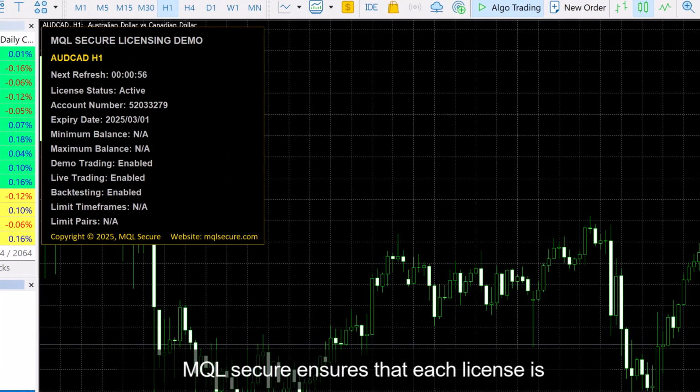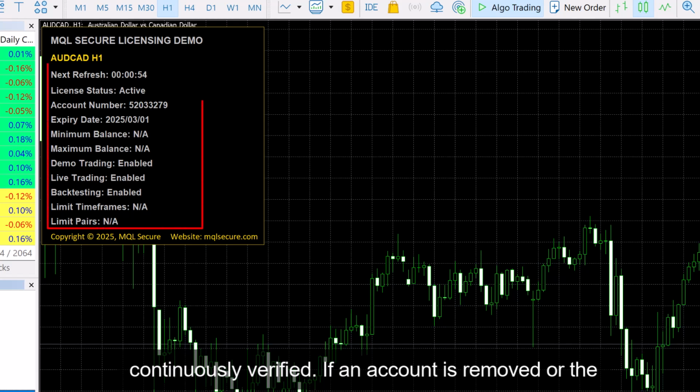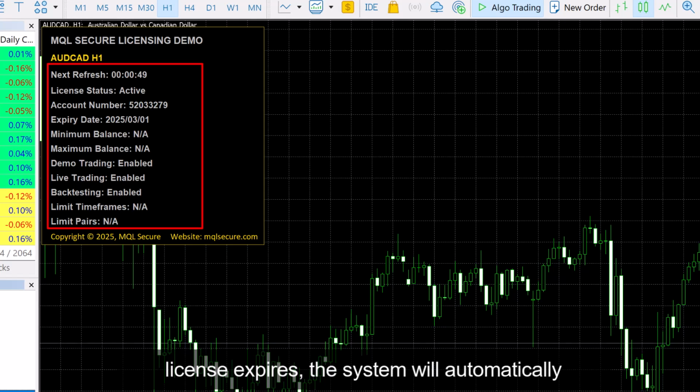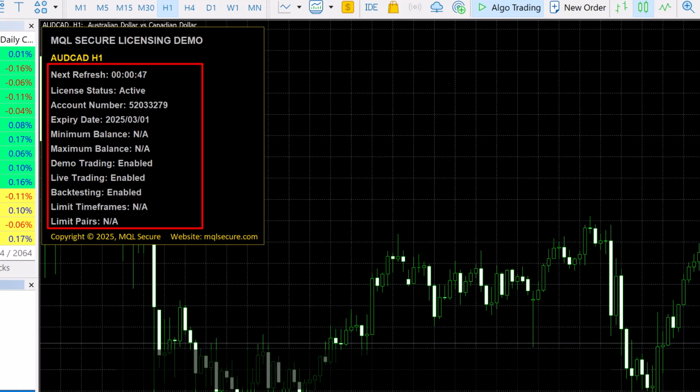MQL Secure ensures that each license is continuously verified. If an account is removed or the license expires, the system will automatically deactivate the EA in real time.